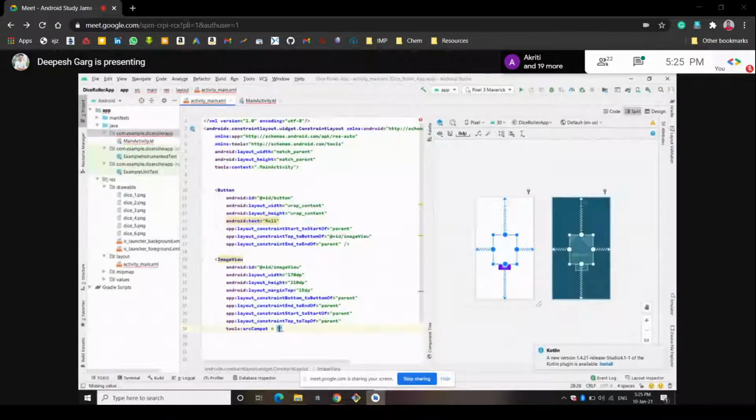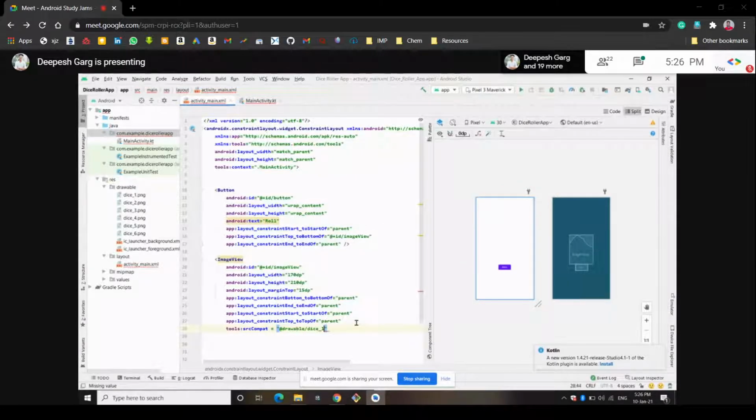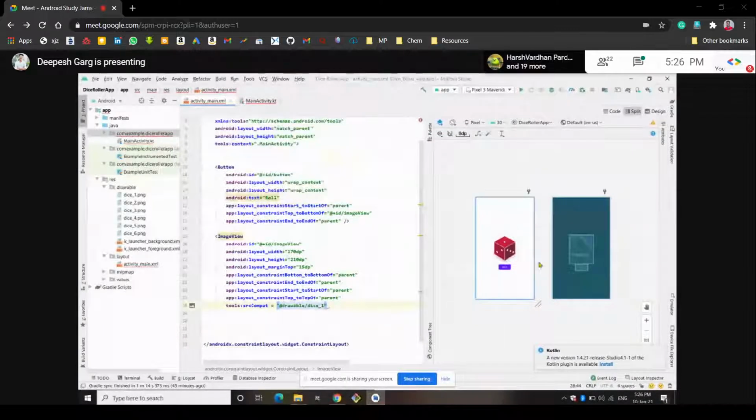Dice one is an image of type drawable, so we will import this from the drawable, and here it is written. You can see in this UI interface that whenever we open the app, that dice one image will be shown at the first look.